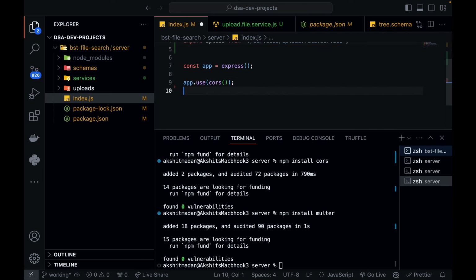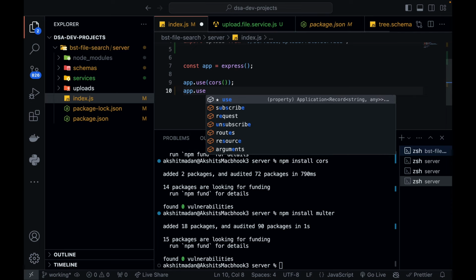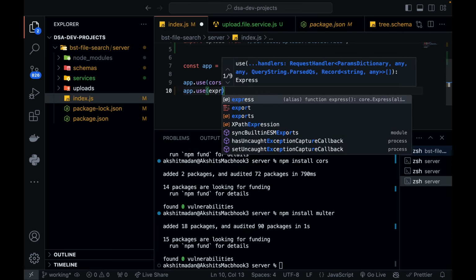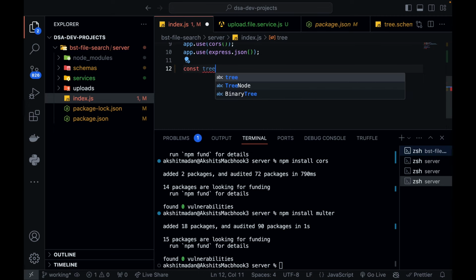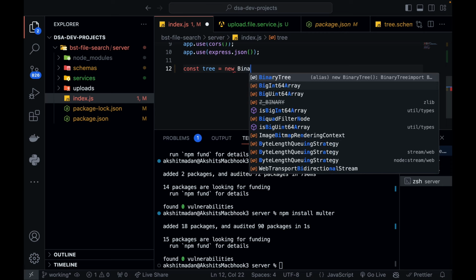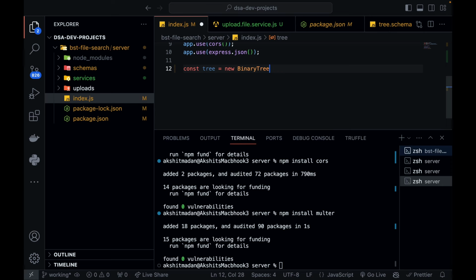Then the next thing is express.json. These are two middlewares that we are using. Now I'm going to create a tree which will be a new binary tree. So as soon as my server is initialized, whenever I switch on my server, an empty binary tree with null as the root will be initialized, right?